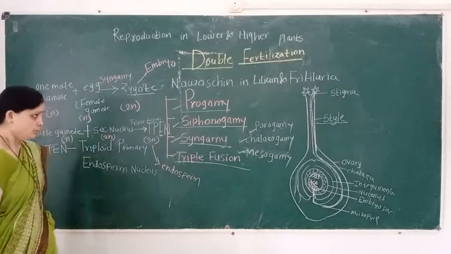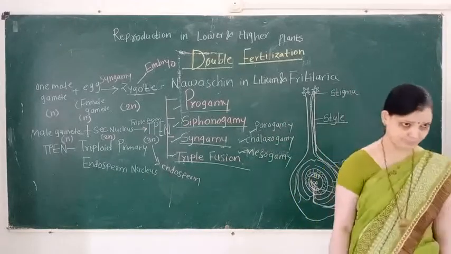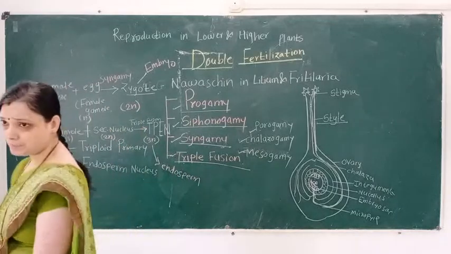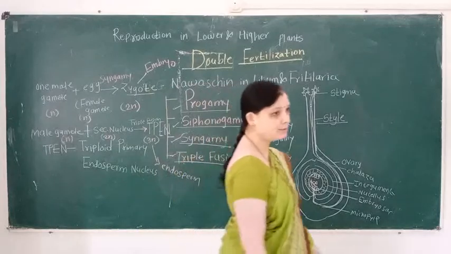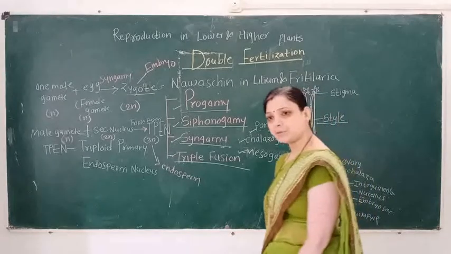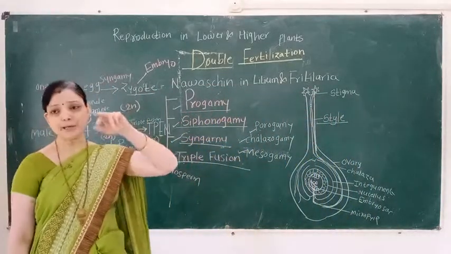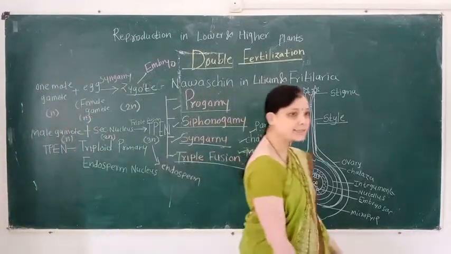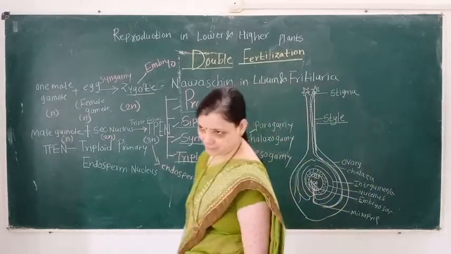Then, the significance of double fertilization. First significance: it is an important characteristic feature of angiospermic plants. Second significance: in double fertilization, two male gametes are utilized.